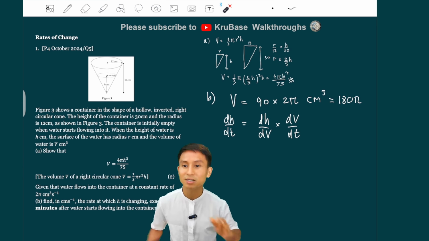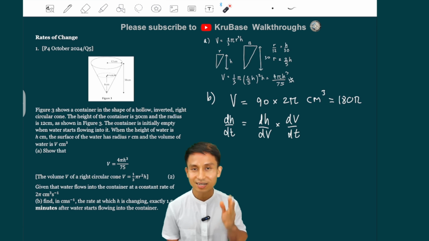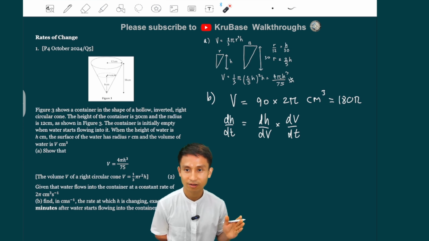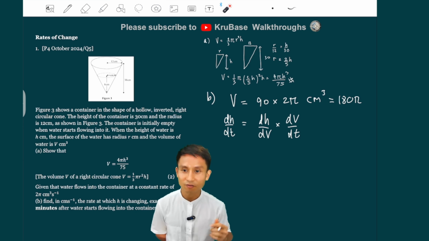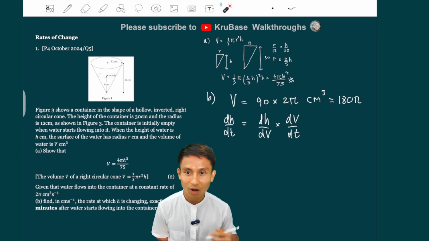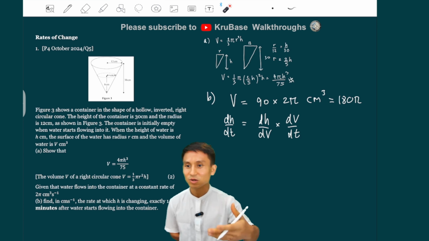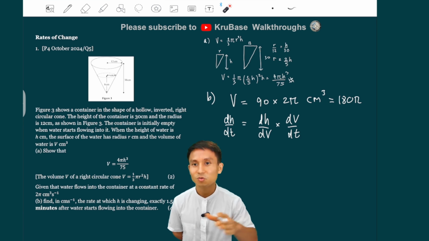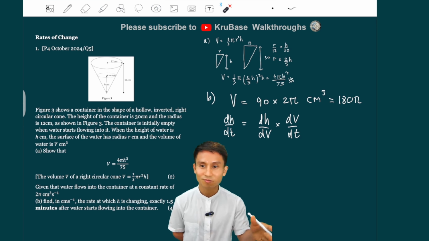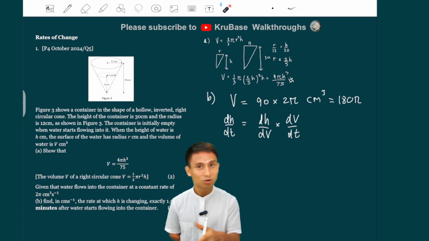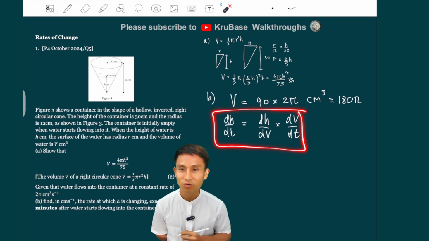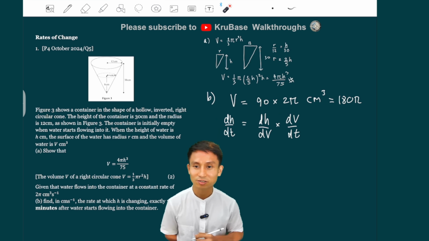Now what's the point? Because we can't find dH by dt directly. We're going to go on a detour, relying on having the dv there. Why is it dv? Why not r? Because, well, v is more related than r, right? Because we eliminated the r at first, so probably not going to be the r. It's more to the v, right? So it's the only chain rule equation that will help you solve this question.